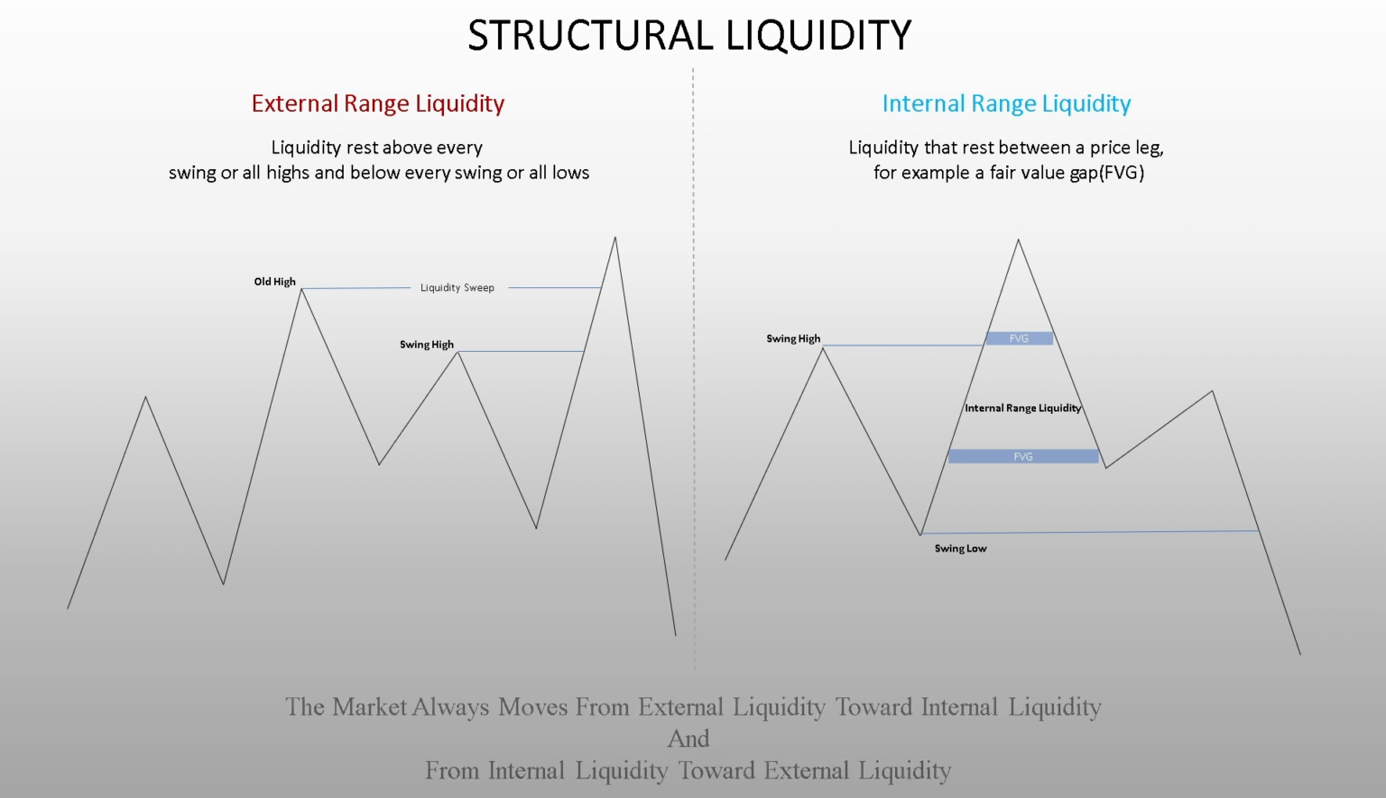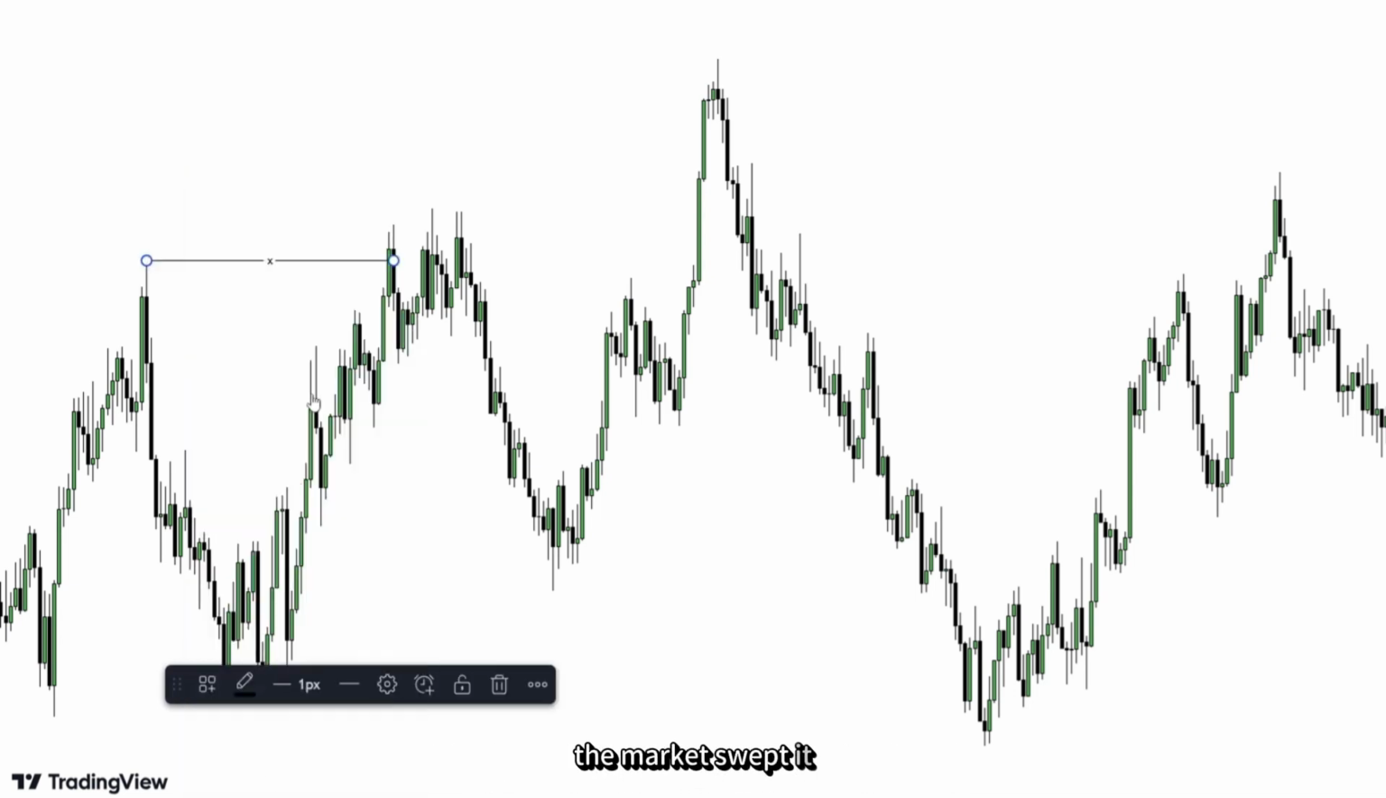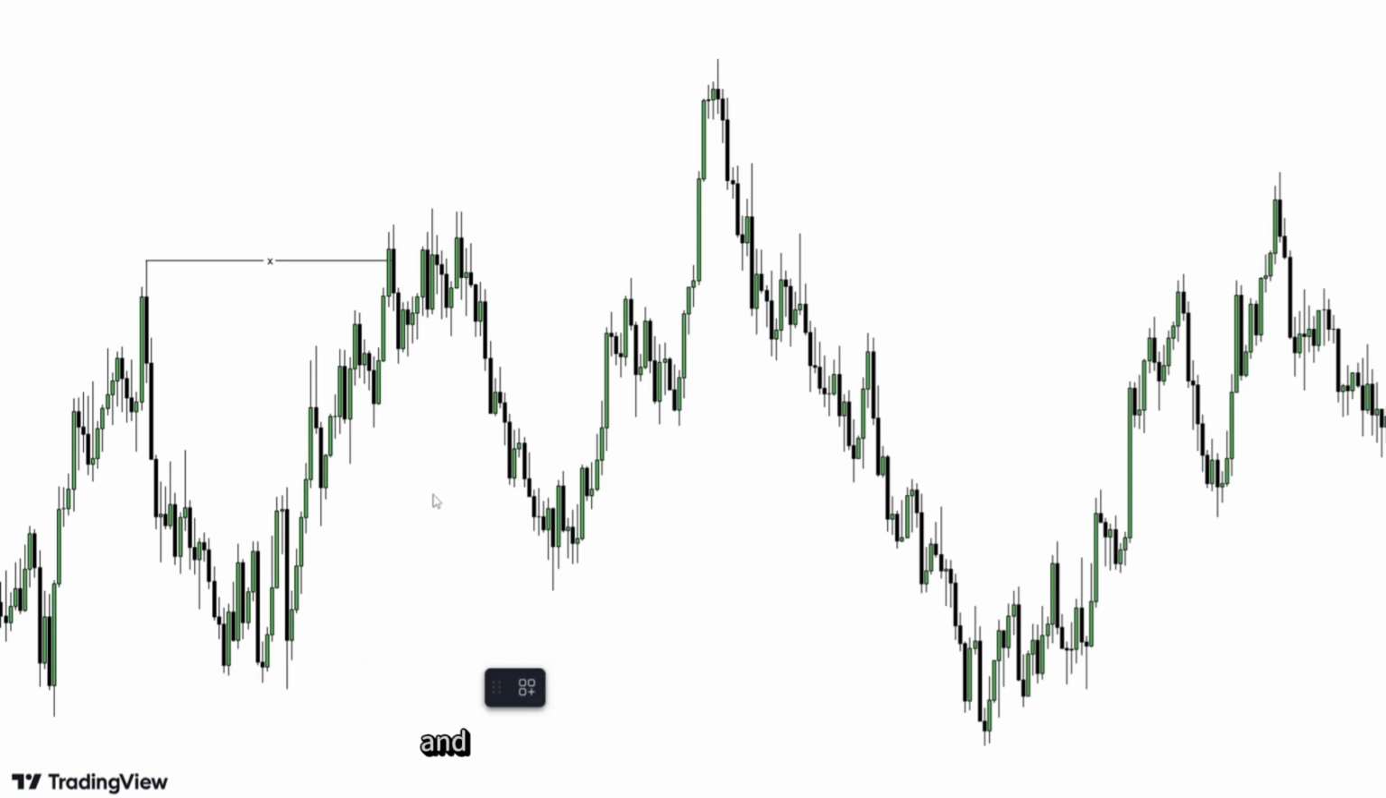The market always moves from external liquidity toward internal liquidity and from internal liquidity toward external liquidity. Guys, let's first look at some examples of internal range liquidity. We had a high, the market swept its liquidity, and then came towards eating internal range liquidity. And internal range liquidity means fair value gaps, etc.